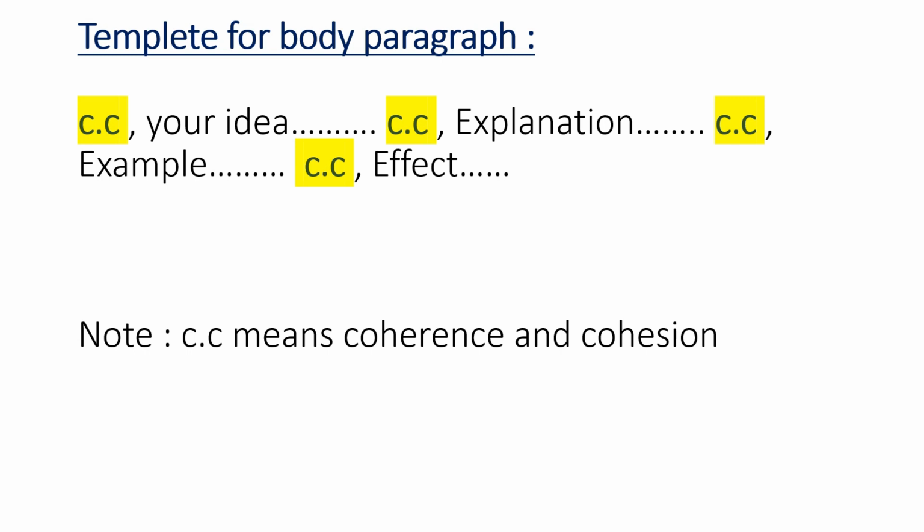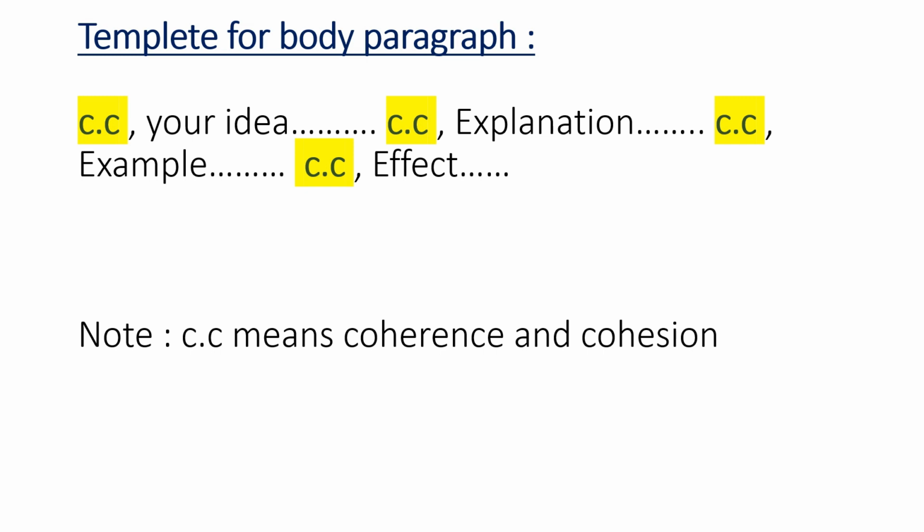After that, give your idea and again use the word which helps the examiner to understand that now you are going to start your explanation. And after that, again give the word which helps the examiner to understand that you are going to give the specific information about your explanation. That is, you are proving your elaboration with your example.